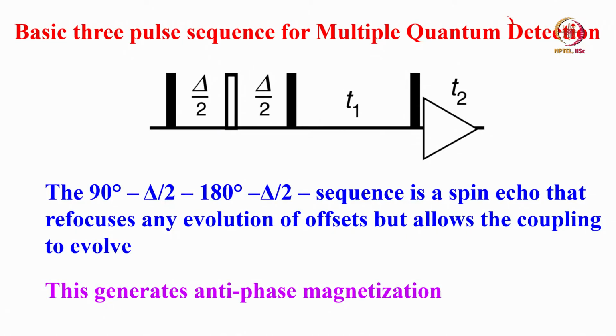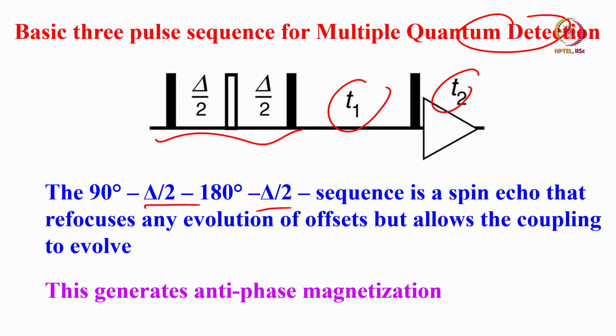With that, we will continue further today to understand the pulse sequence of the multiple quantum detection. Here is the pulse sequence for the multiple quantum detection. It is simply a spin echo sequence followed by t1 and then t2. See, 90, delta by 2, 180, delta by 2 is an echo sequence. It allows only coupling to evolve and refocuses chemical shifts.